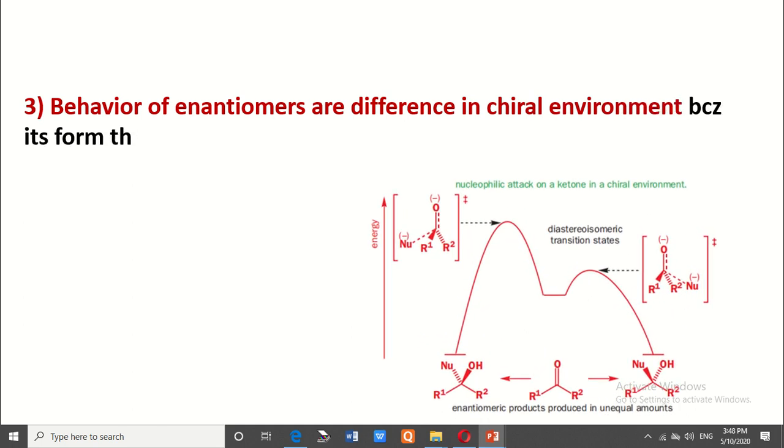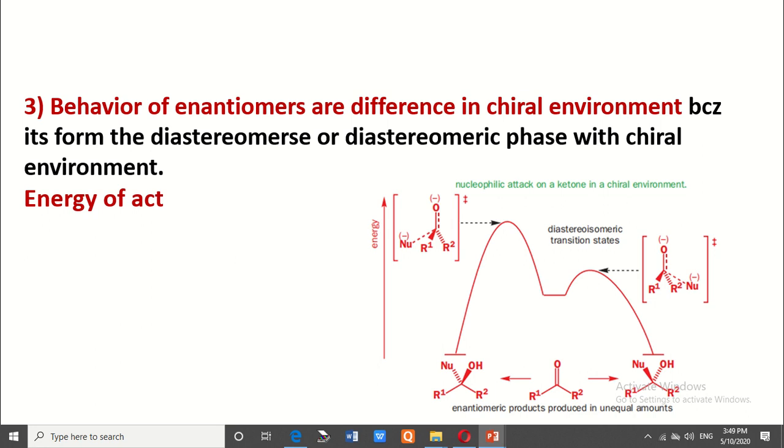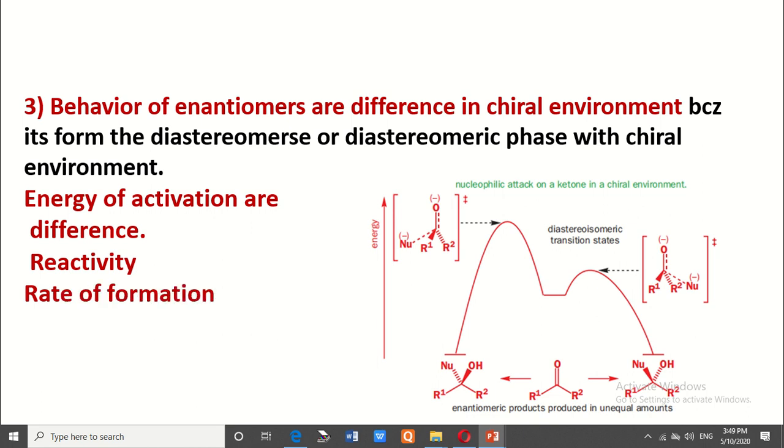Because they form diastereomers or a diastereomeric phase. Our reaction takes place through a diastereomeric transition state, and we know that diastereomers have different energy of activation, different reactivity, different rate of formation of product. Therefore, enantiomers give different behavior in the chiral environment.